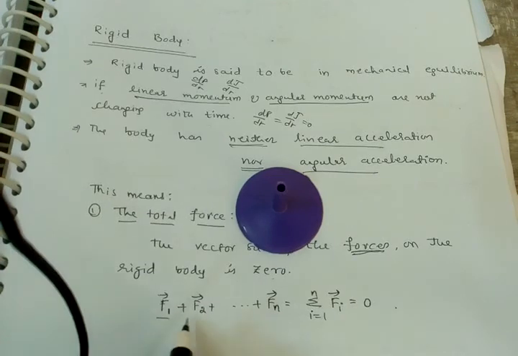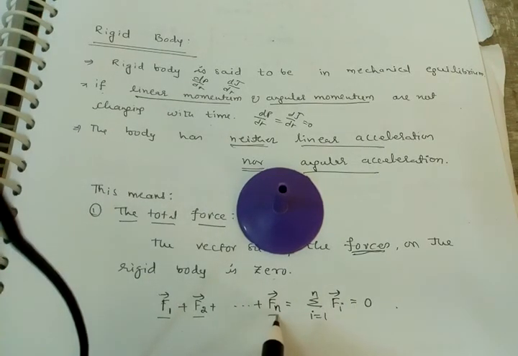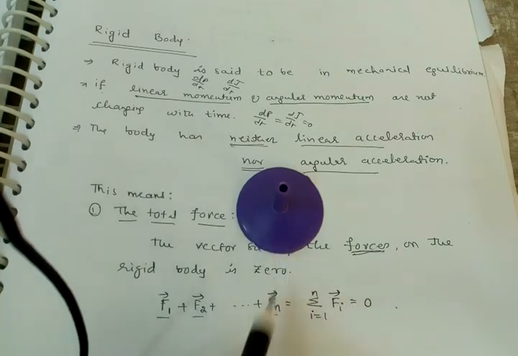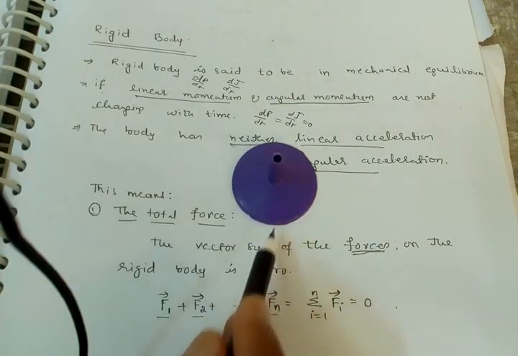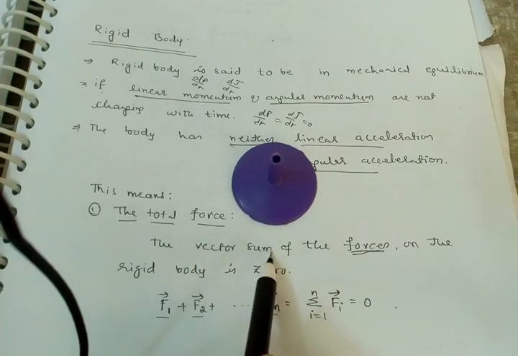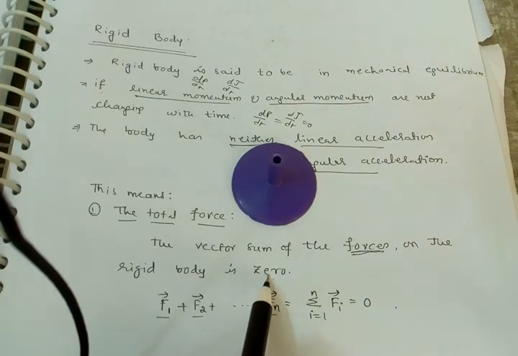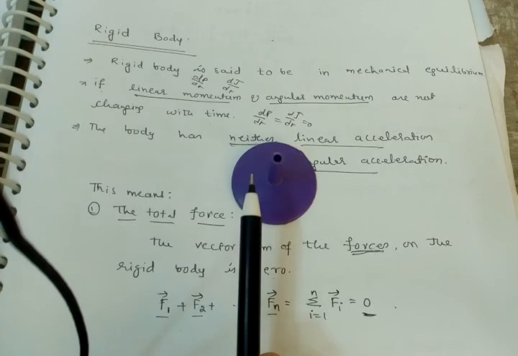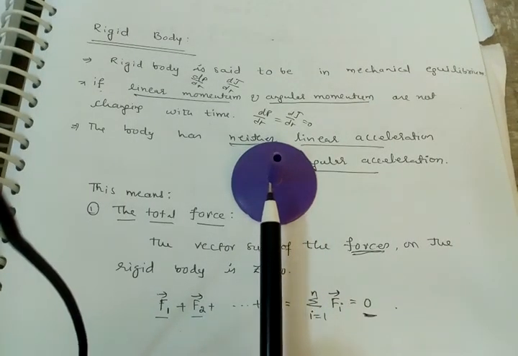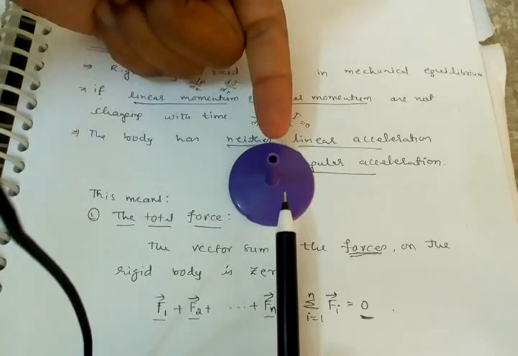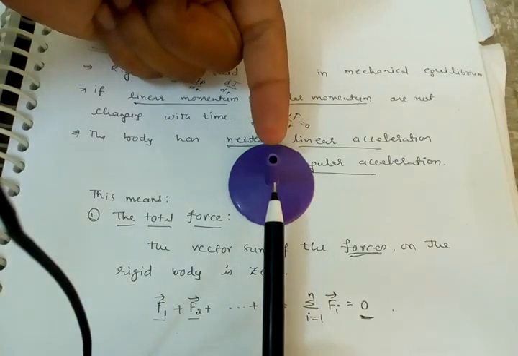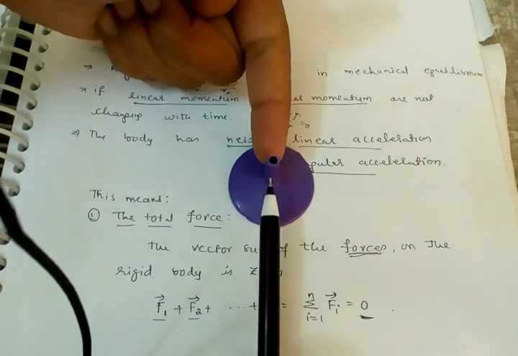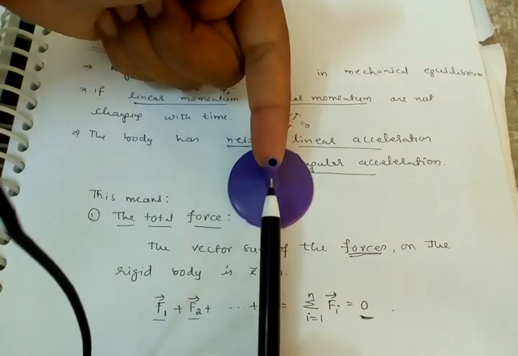First force F1, second F2, up to Fn: n forces acting on this rigid body. The vector sum of the forces is 0. If one force acts in the plus direction and another in the minus direction, the net force is zero and it won't move anywhere. This is the condition.